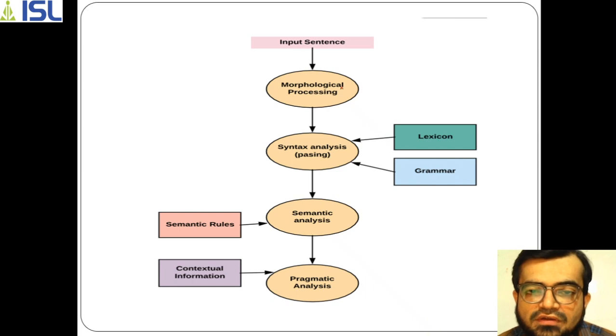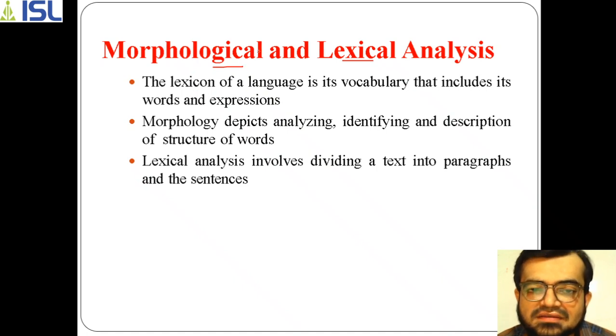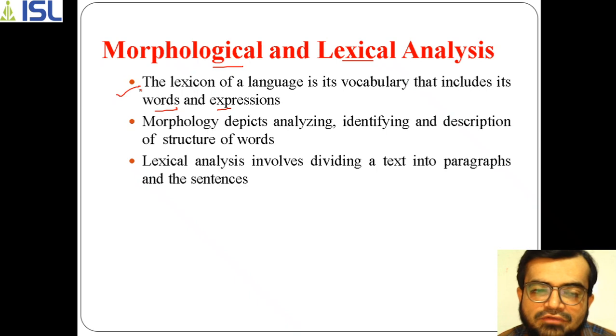The first process is morphological processing, which also performs the lexical analysis phase. When you give a sentence, this sentence is a collection of words and expressions, which you can call the lexicon of a language.